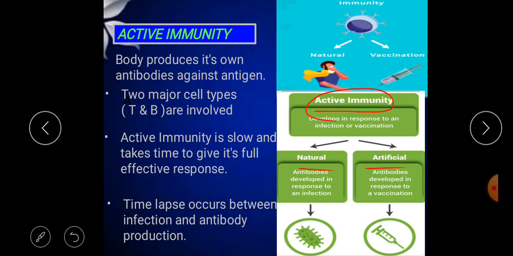So the vaccination is a smaller dose of the harmless version of the disease, and that small dose causes the host to produce antibody. With this, the body does not suffer from the disease.